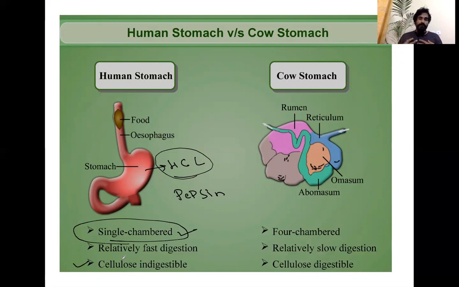But the cow stomach is explicitly meant to digest cellulose. And if you see, the grasses have lots of cellulose. All the green vegetables, green grass, green leaves have lots of cellulose.